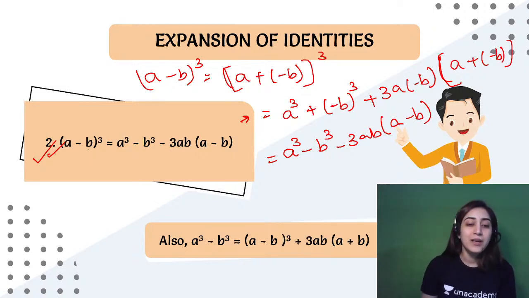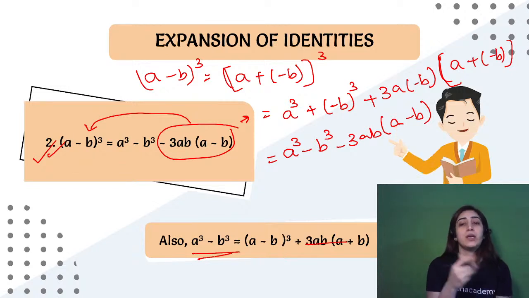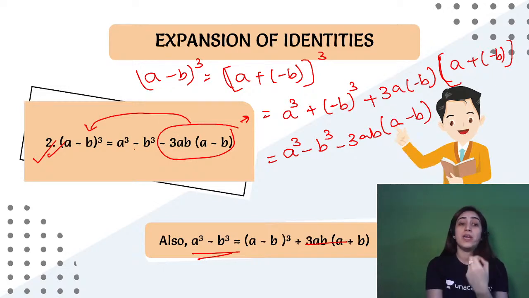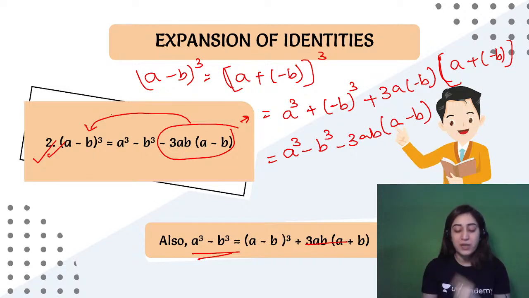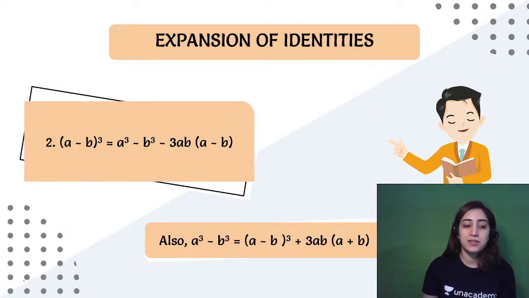All right, now the same thing happens when this negative 3ab into (a minus b) goes here and becomes a positive one. That gives me the value of a cube minus b cube. So you don't need to learn this identity as well. You know this identity would be used for a cube minus b cube. Whenever you have to find out (a minus b) whole cube, the negative becomes positive here. Just one step away and you would be able to find the answer. All right, so I hope you were able to understand these two identities.